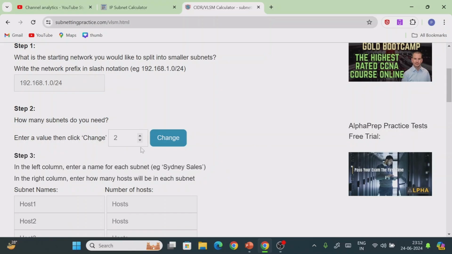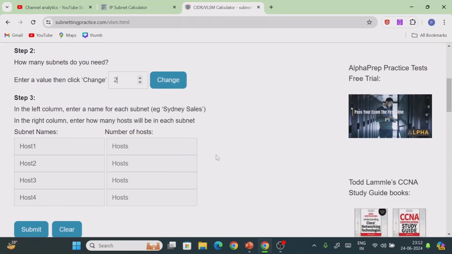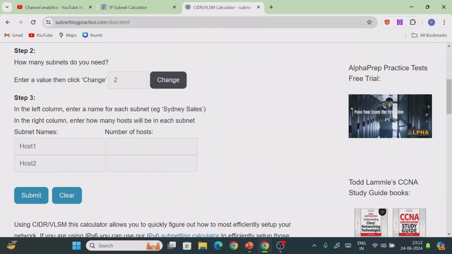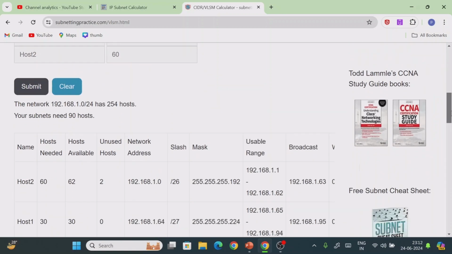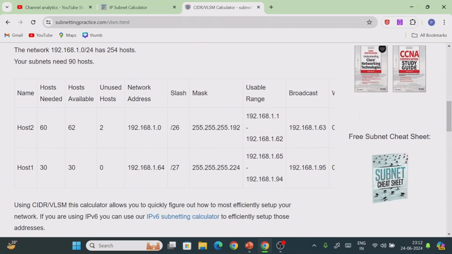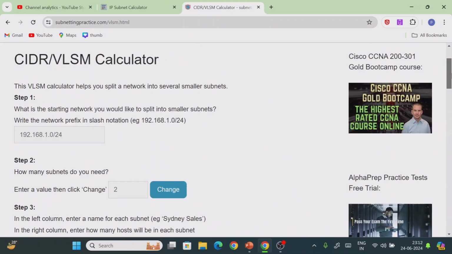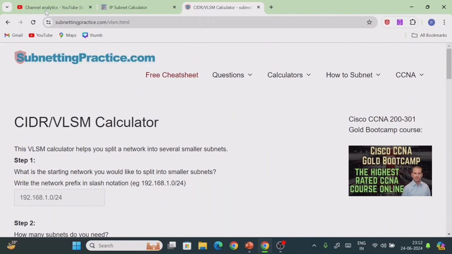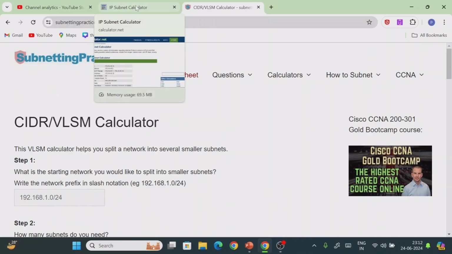Suppose I require 2 subnets. I click on change, and if you want to give subnet names, you can. For example, here I require 30 and here I require 60. Now if you click submit, you will find each and every detail: the starting IP address, the network address, the broadcast address, and the usable IP addresses. You will find 1 or 2 questions on VLSM, and most probably most of the questions will come from VLSM or FLSM.